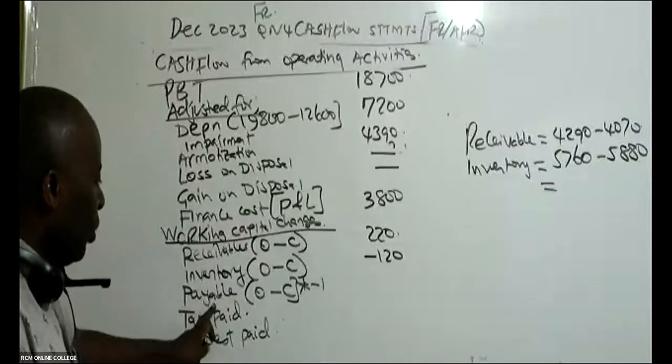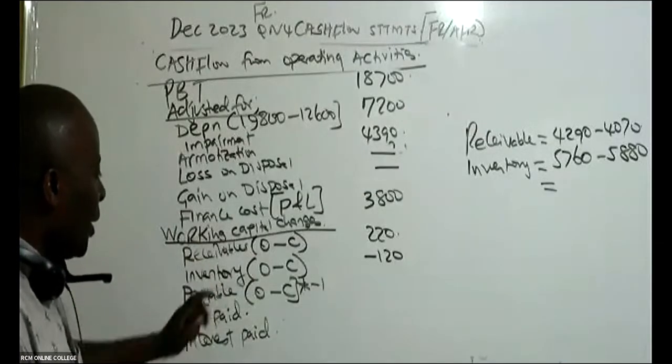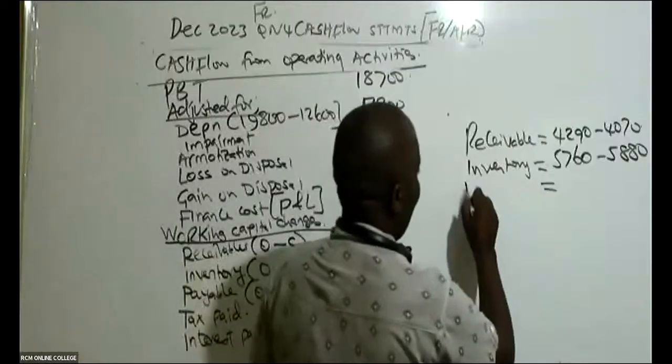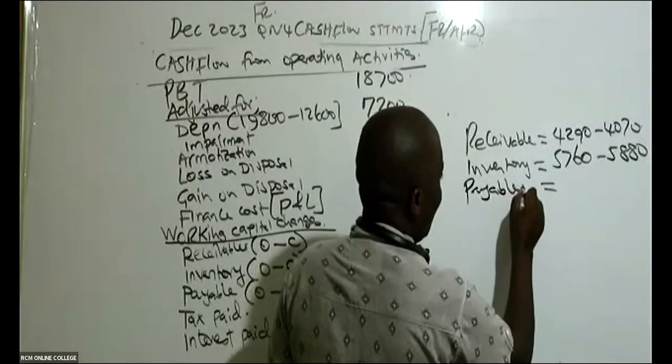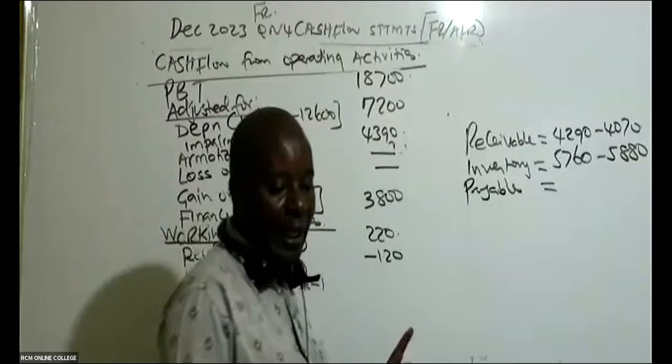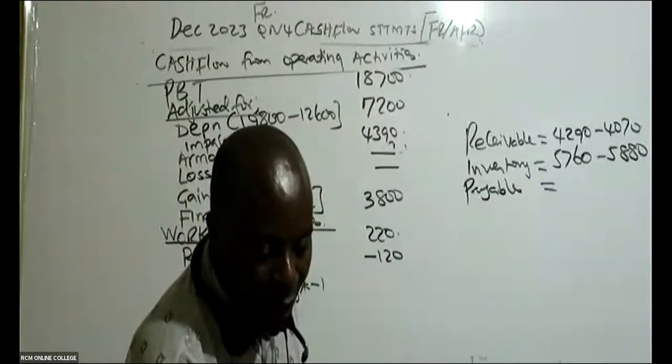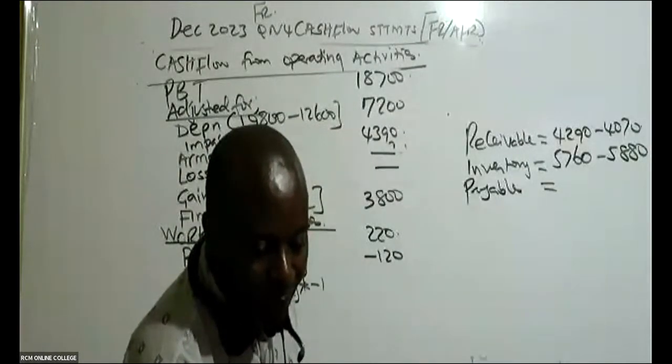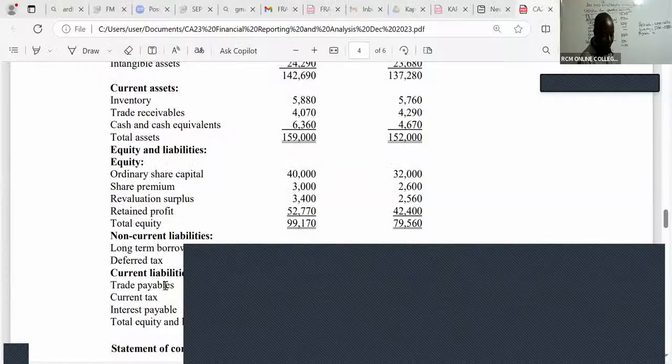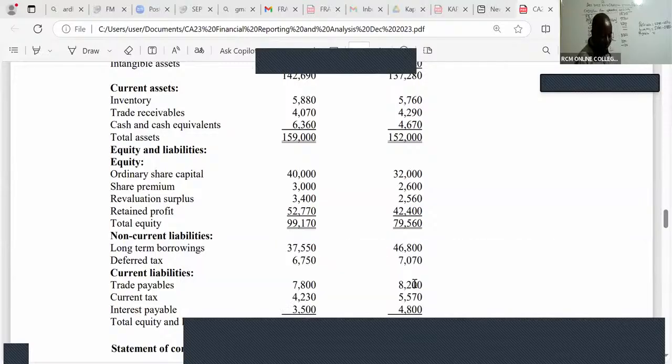Then you go to payables. Remember, working capital changes, there are three. We go to payables, you do the same. So payables, opening minus closing. So payables, what do we have here? I can see my payables here under liabilities. So I can see 8200 minus 7800.